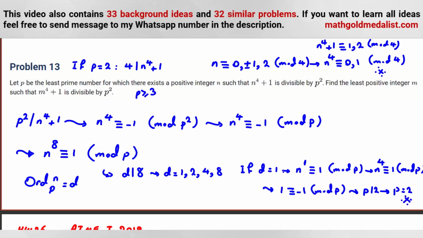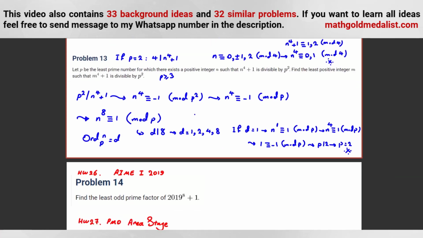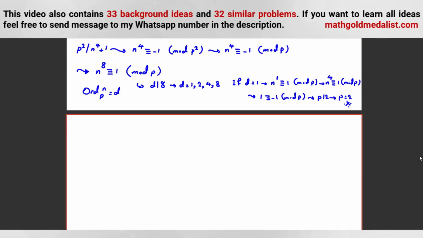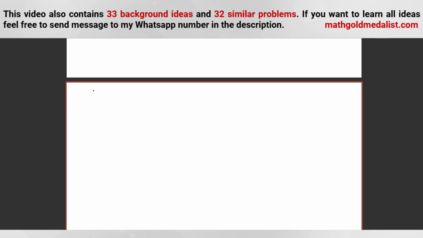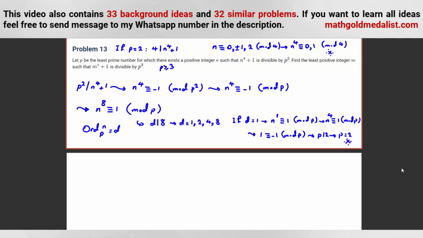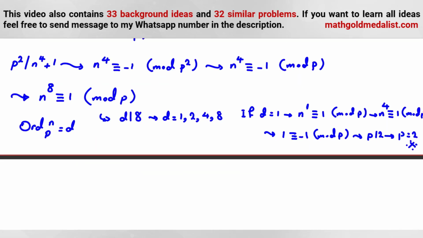By the same way, we can reject d equal to 1, 2, and 4. If d is 2, then if we raise to the power of 2, it will be 1, and it's not possible for 4 either. If n to the 4 is 1 and also negative 1, then 1 is congruent to negative 1, and p is 2. So d has to be 8.